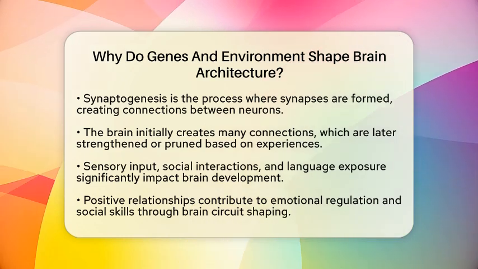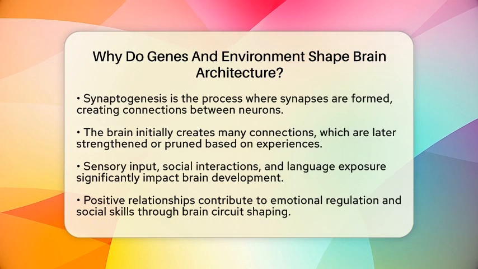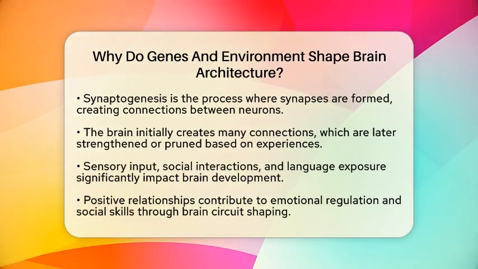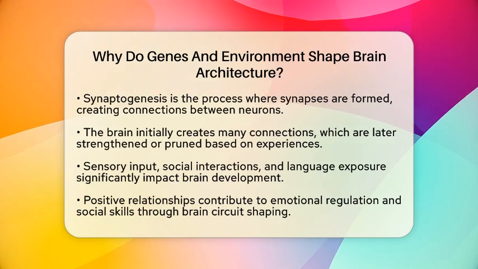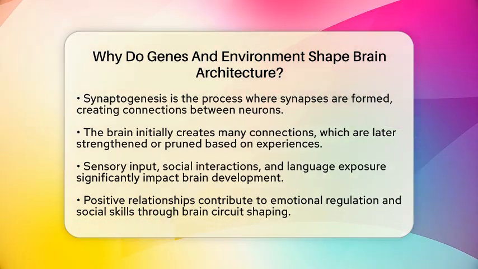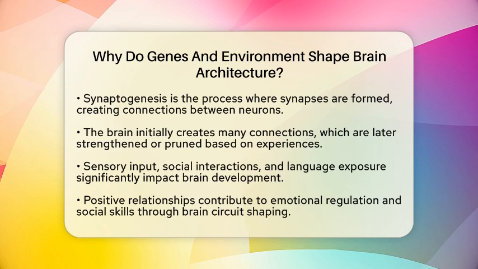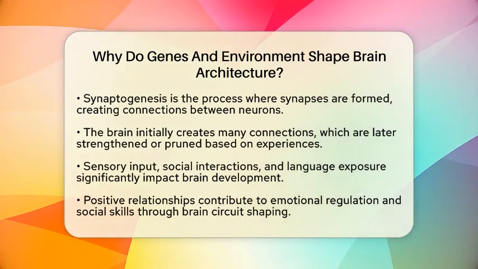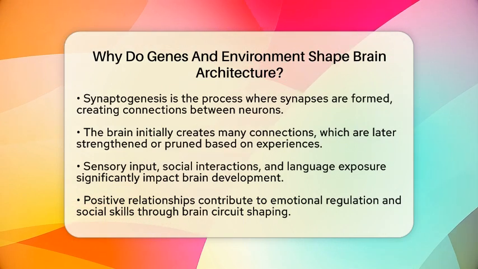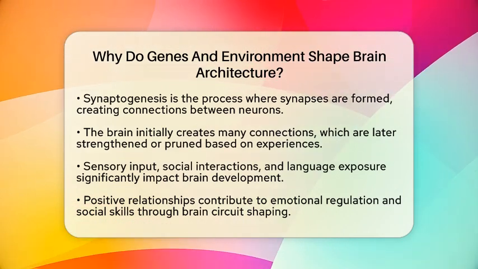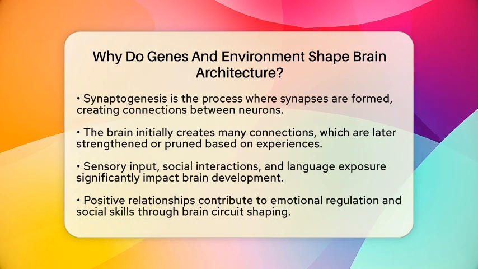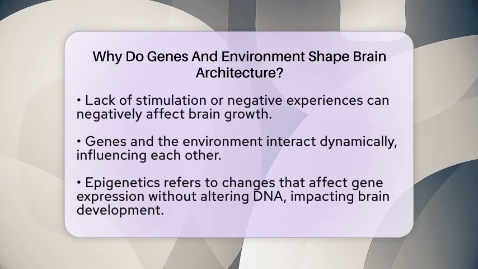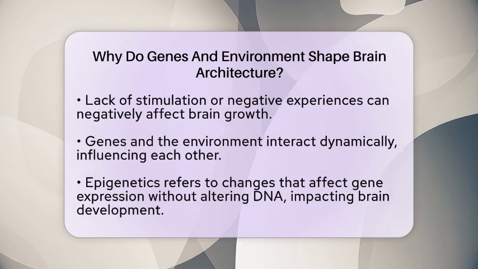The environment influences brain development in many ways. Sensory input, social interactions, exposure to language, and learning opportunities all play a part. For example, a child who hears a rich variety of words will develop stronger pathways related to communication. Positive nurturing relationships also support emotional regulation and social skills by shaping the relevant brain circuits. On the flip side, a lack of stimulation or negative experiences can hinder brain development.